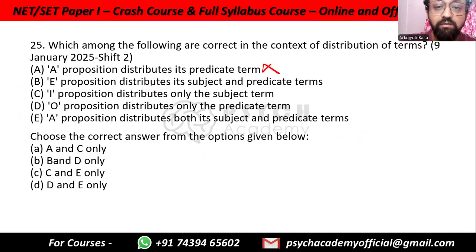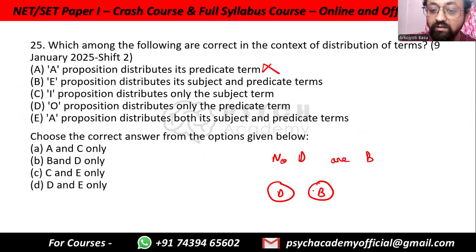E proposition distributes its subject and predicate. Yes, because it is like "No dogs are birds," where dogs is a separate category, birds is a separate category, and we discuss all of them. So this is correct. I proposition distributes only the subject term. No, I proposition does not distribute anything because it is about a particular positive. It does not distribute anything.